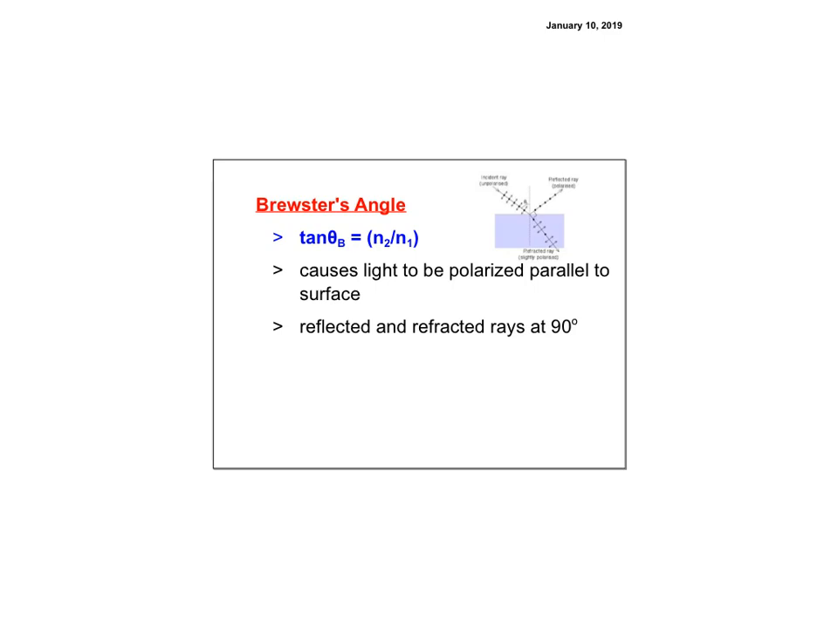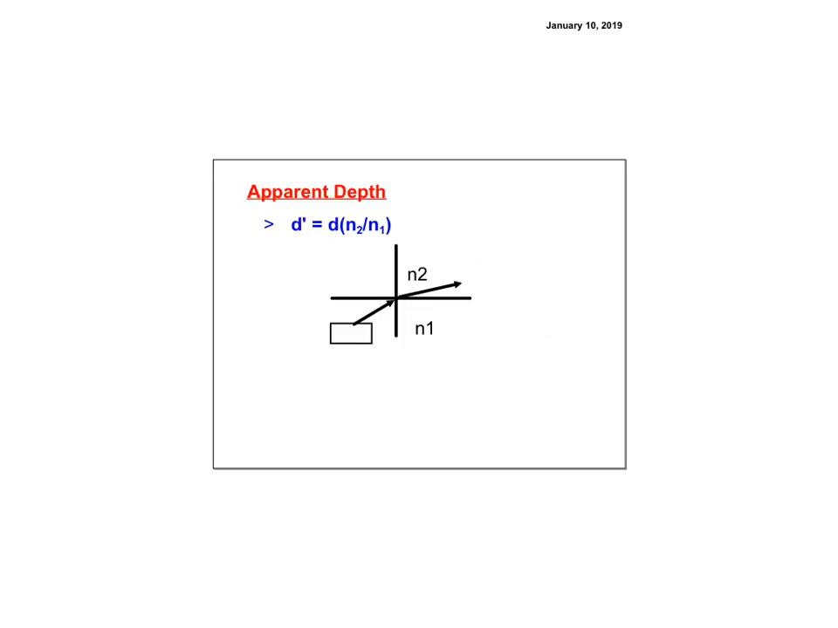Brewster's angle, again, it's N2 over N1. It's the tangent of theta B. It causes the light to be polarized parallel to the surface. So we talked about how polarization happens parallel to the surface, but now we know we have an equation for it. And the reflected and the refracted rays are at 90 degrees. So these two rays right here are 90 degrees together.